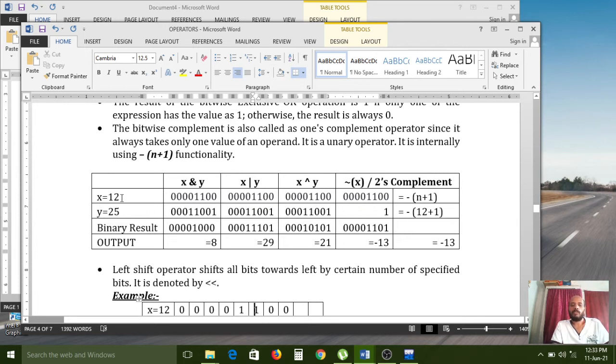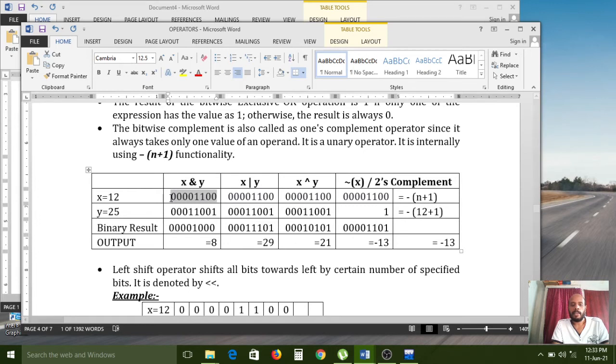Okay. If you take the number 12, internally it can convert to binary like this, in an 8-bit format. If you convert to 8-bit format, the binary number equal to 12. Here 12 is there. So if you convert the number to a binary number, the value becomes like this. X value becomes like this and y value becomes like this. Okay. After the result, what is the output we got? 8. Okay. If you want to know the bitwise operations very briefly, please check in Google. Then you will get the correct awareness.